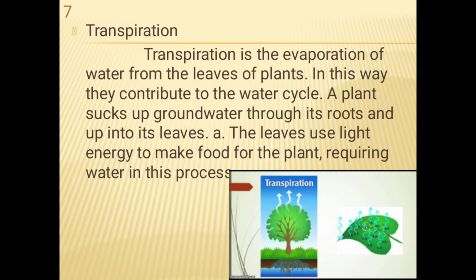Transpiration is the evaporation of water from the leaves of plants. In this way, plants contribute to the water cycle. The plant draws water from the groundwater. The roots take it up into the leaves. The leaves use sunlight energy to make food for the plant, releasing water in the process.